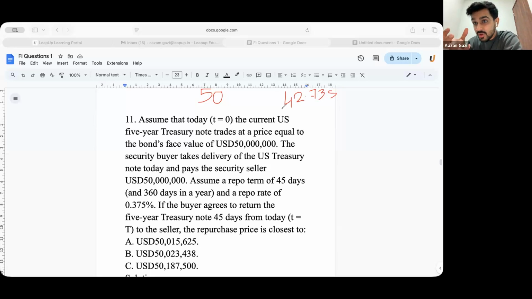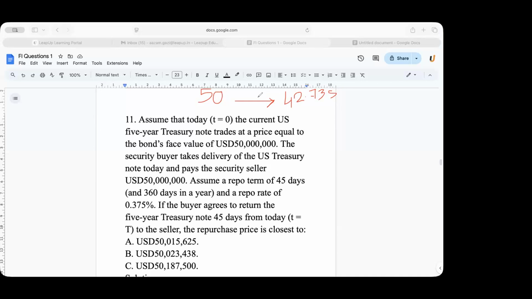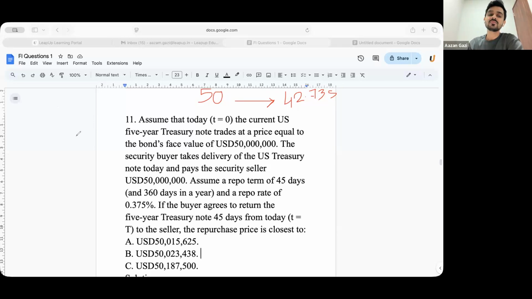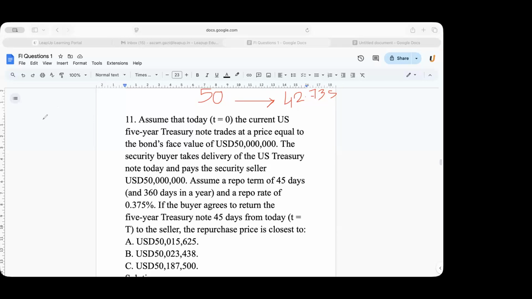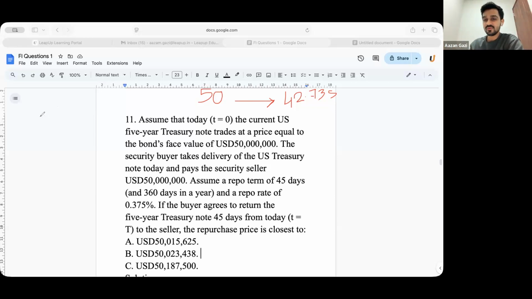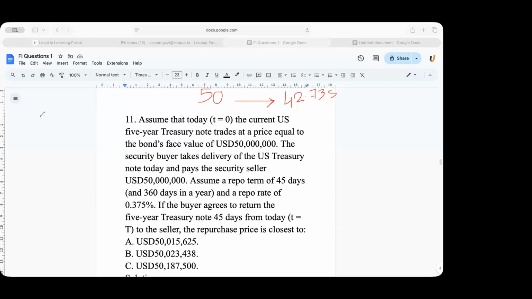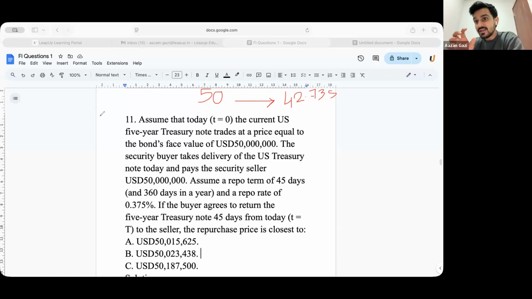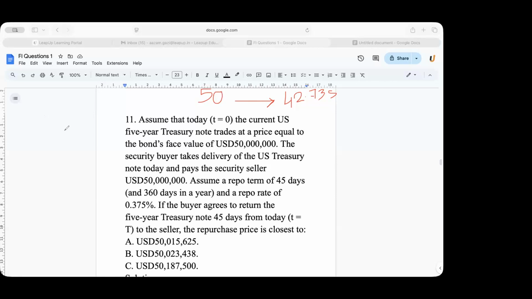Now, you are keeping something as a safety, right, Animesh? Yes, sir. What amount have you kept as your safety? That will be the 50 million minus this, right? Correct, 50 minus 42.735. And how much is that? Is that the haircut? No, there's one more step. How much is 50 minus 42.735?